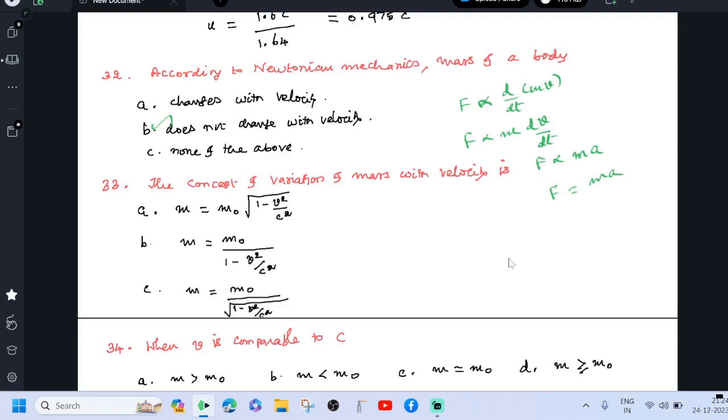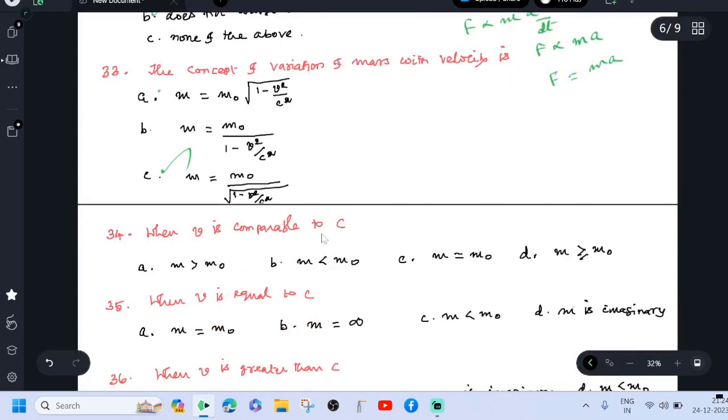The concept of variation of mass with velocity is m equals m0 divided by root of 1 minus v square by c square. When v is comparable to c, then m is greater than m0, m is less than m0, m is equal to m0, or m greater than or equal to m0.